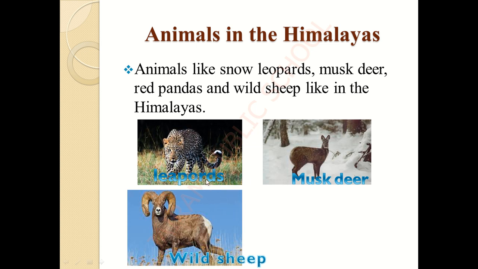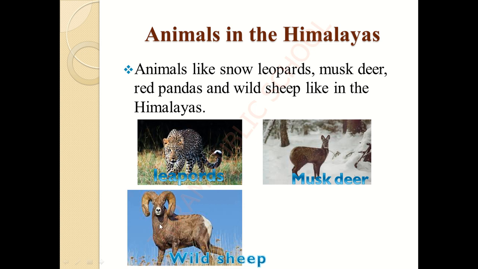This is the leopard. Leopard, everyone knows that. This is a kind of a deer. See, it is standing in a very snow-covered area, isn't it? This is like a general deer in outlook, but it looks somewhat different. This deer we call a musk deer. What is the deer name? Musk deer. Yes.